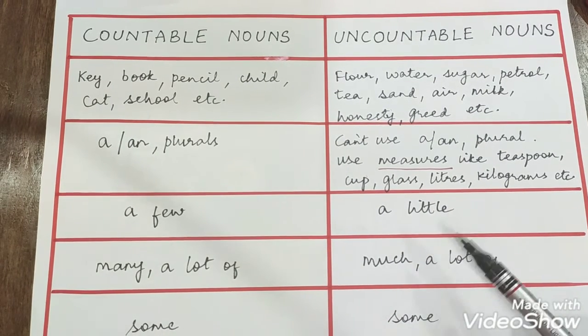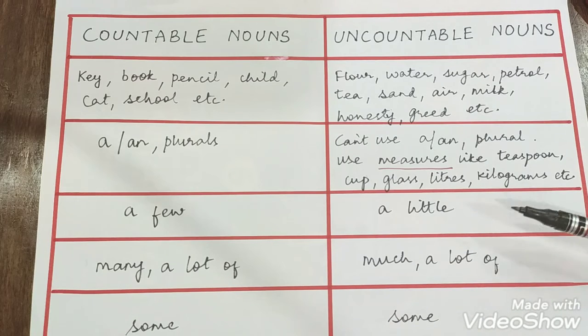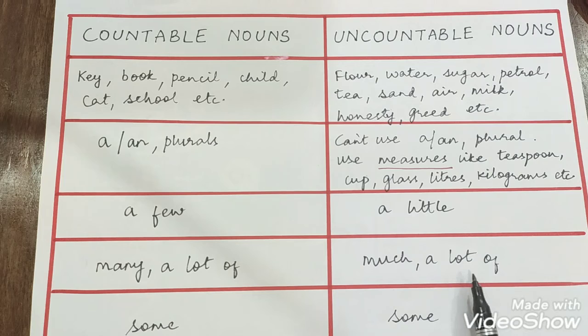Now this is when we talk about a little quantity, but when we are talking about a big quantity, we use many and a lot of for countable nouns and much and a lot of for uncountable nouns. For example, there are many books in my bag. But over here in uncountable nouns, much is used rarely. We use a lot of. For example, there is a lot of milk left in the bottle.